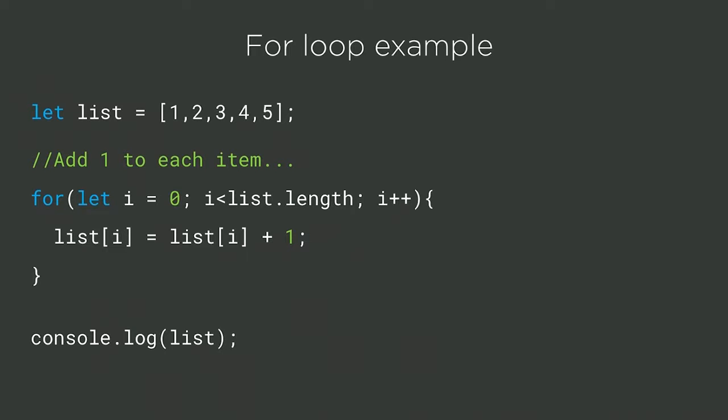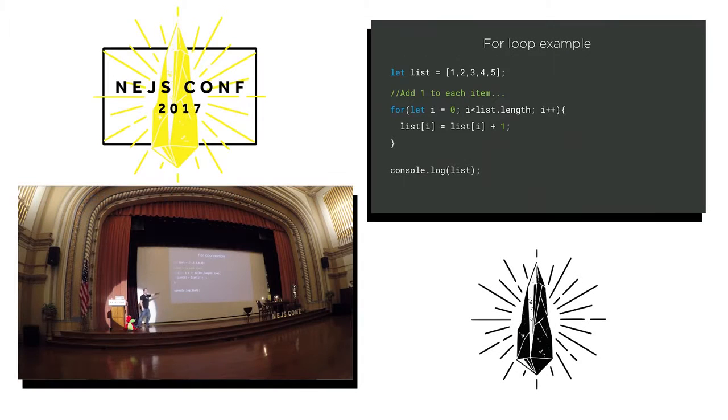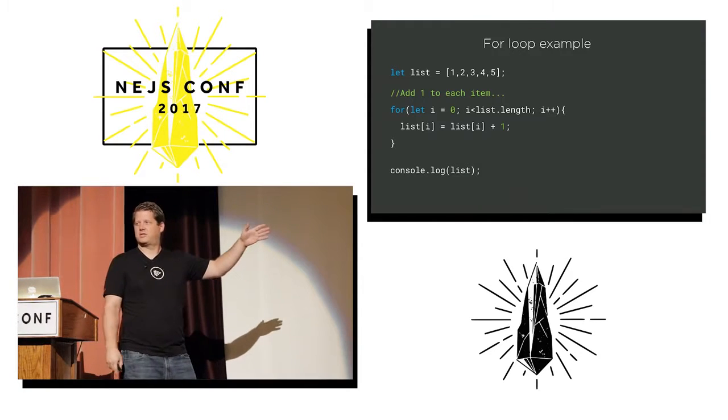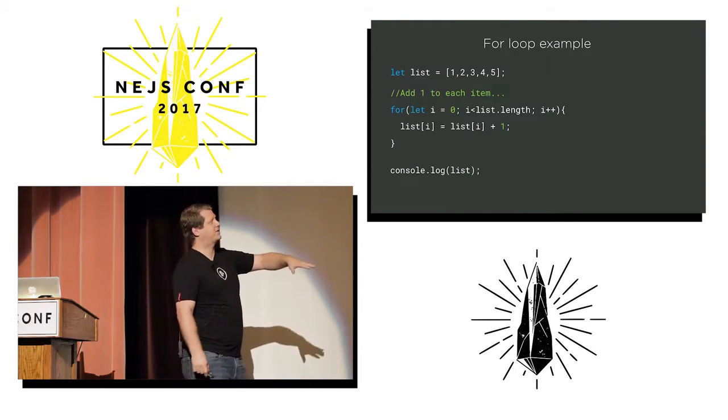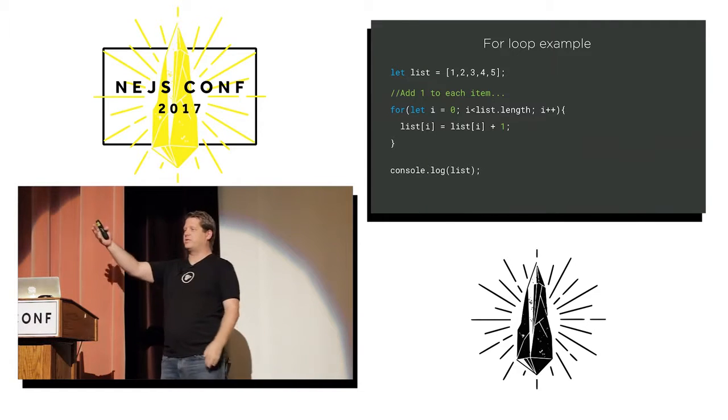So I've got a list of numbers, and I put a comment in there, so my next question will be easy. What's going to print out in my console.log? Just guess. You're not going to be wrong, I promise. But you're thinking about this pretty hard. What's it going to be? 2 through 6. 2, 3, 4, 5, 6. And how do you know this? How do you know this to be true?